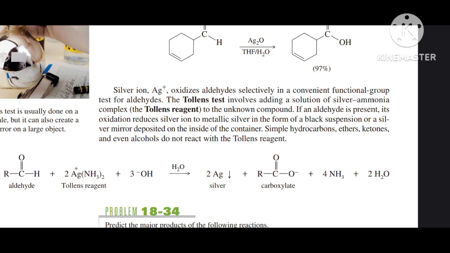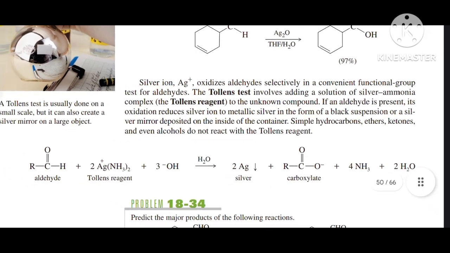The Tollens test involves adding a solution of silver ammonia complex, that is Tollens reagent, to the unknown compound. If an aldehyde is present, its oxidation reduces silver ion to metallic silver in the form of a black suspension or silver mirror deposit on the inside of the container. Simple hydrocarbons, esters, ethers, ketones, and even alcohols do not react with Tollens reagent.